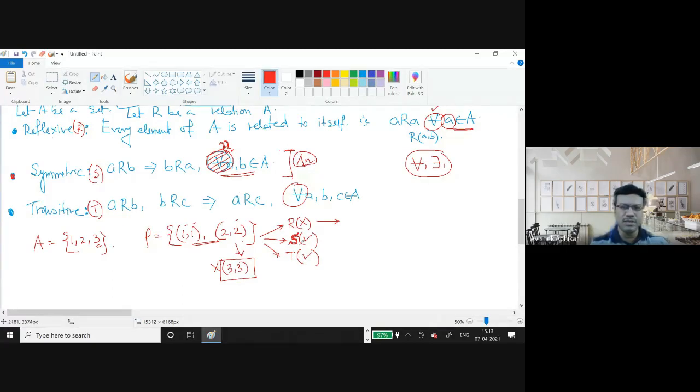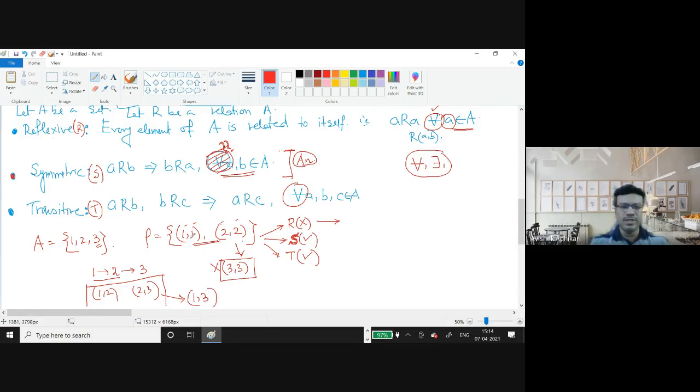You told me that this is also transitive. So if you have this relation, 1 goes to 1 and here 2 goes to 2, no common element is there. Like 1 goes to say 2 and 2 goes to say 3, for example, this should be written as 1, 2 and then 2, 3. If this kind of thing is there, to become transitive, the set must contain 1 goes to 3.